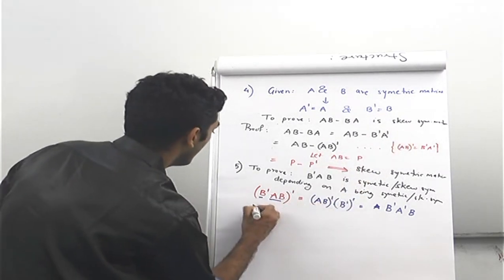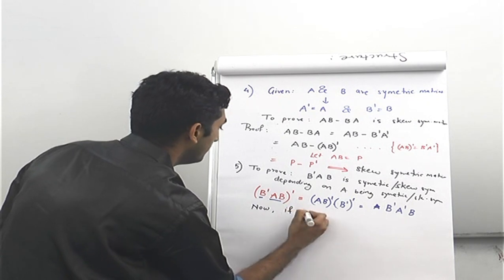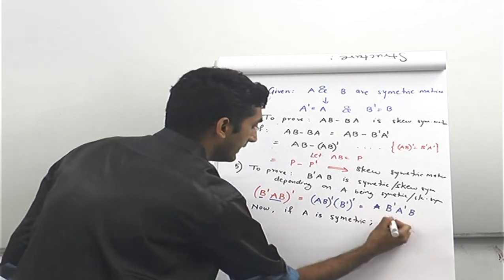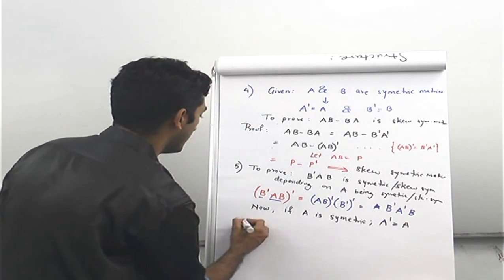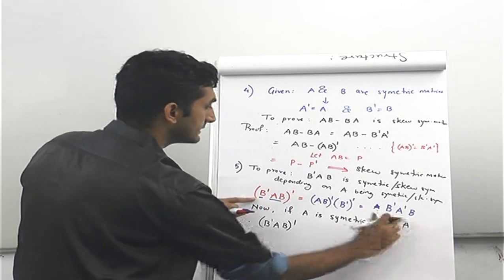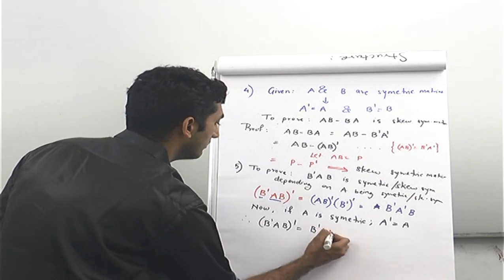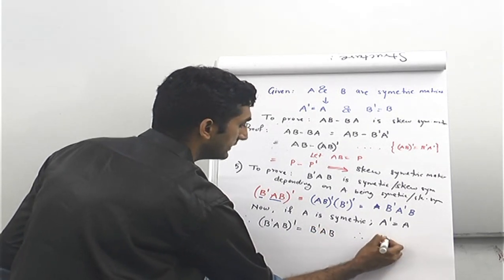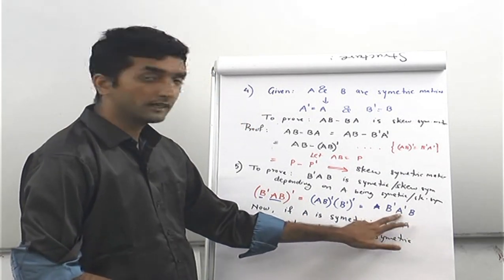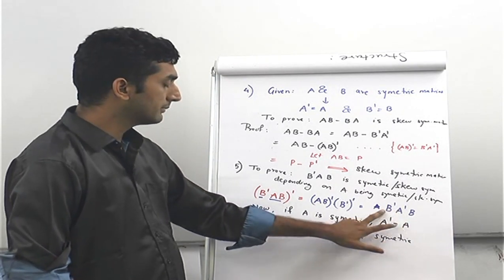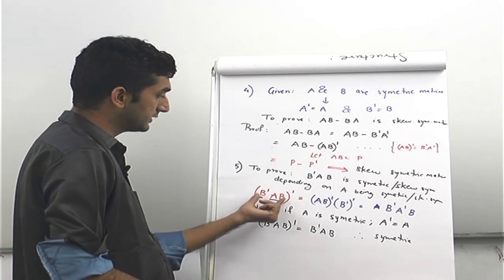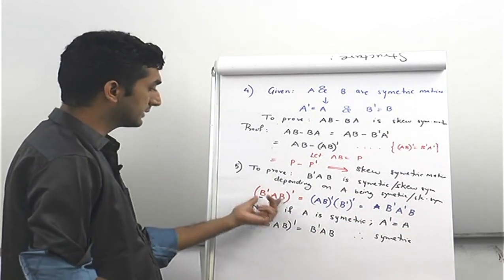Now if A is symmetric, A transpose is equal to A, and therefore B dash AB the whole transpose is nothing but B dash AB, therefore being symmetric. This means if A is symmetric, then A transpose is A, so in place of A transpose, A comes and it becomes B transpose AB, which is the same as this. This shows that if this is P, P transpose is P, and hence this becomes symmetric as well.